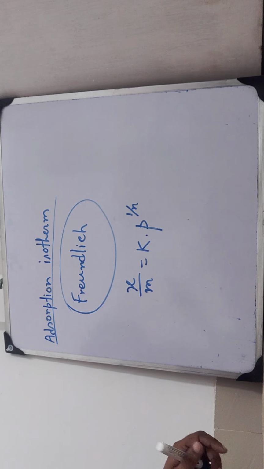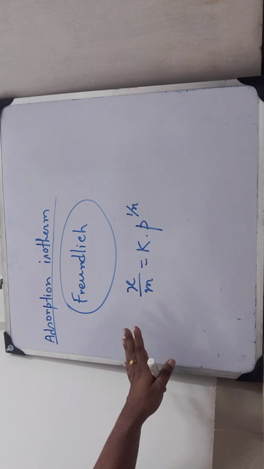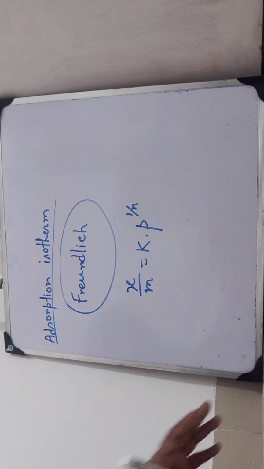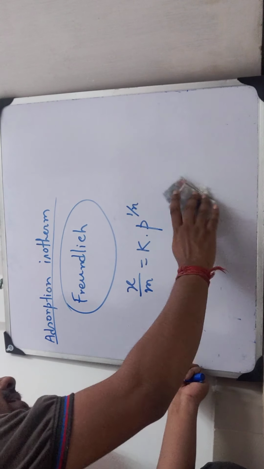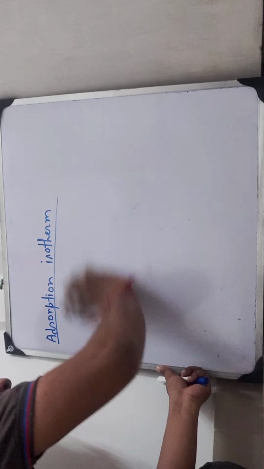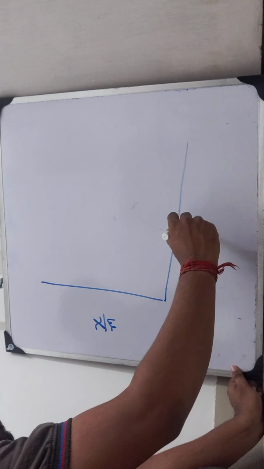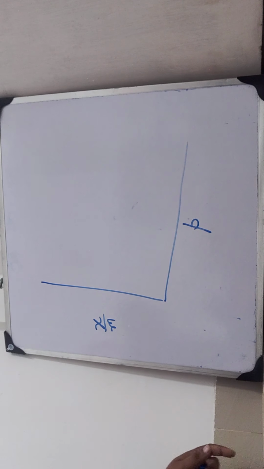Okay. And if you plot x by m against pressure, what curve you will get?